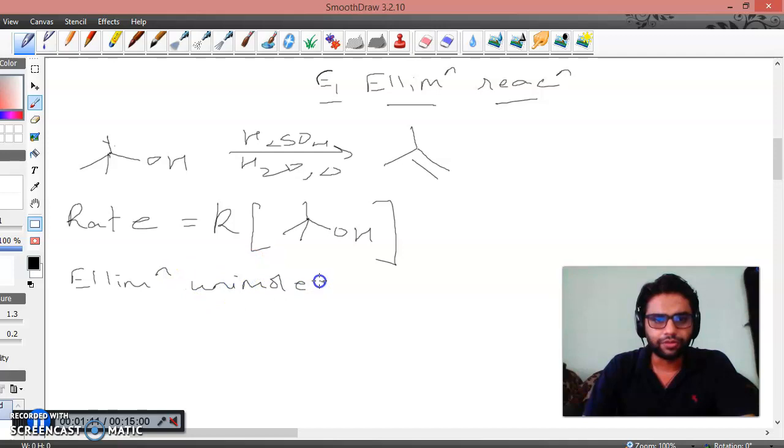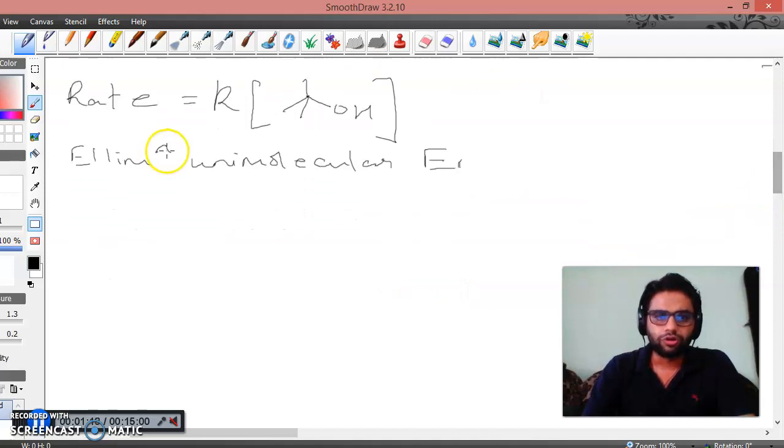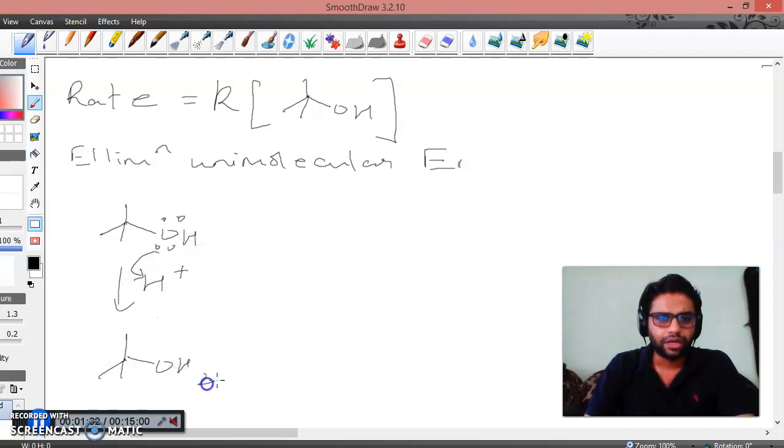Elimination unimolecular, that is E1 reaction. Okay, so how is this reaction actually happening? When we treat the alcohol with an acid, the lone pair of the alcohol accepts the proton of the acid and it forms the OH2 plus ion.